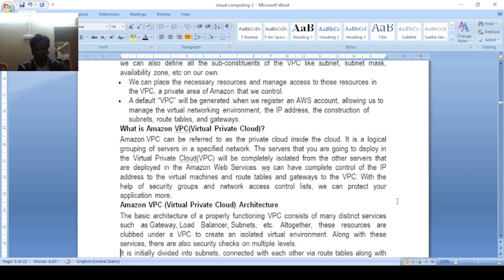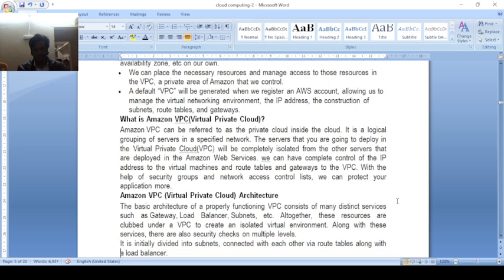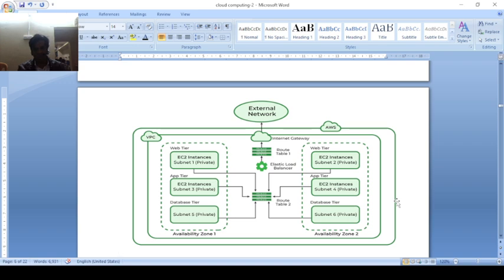These resources under VPC create an isolated virtual environment, although these services have multiple levels. Subnets are initially divided from each other along the logs. Here Amazon is giving the VPC, virtual private cloud, services. In the Amazon cloud, here is zone 1 and here is zone 2.